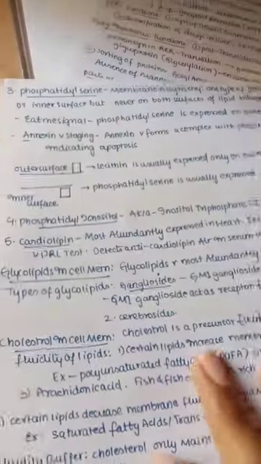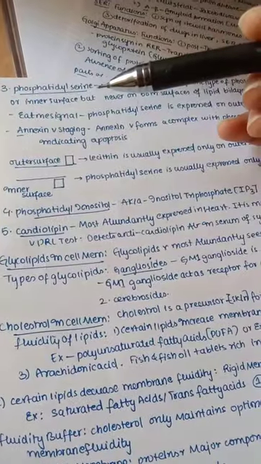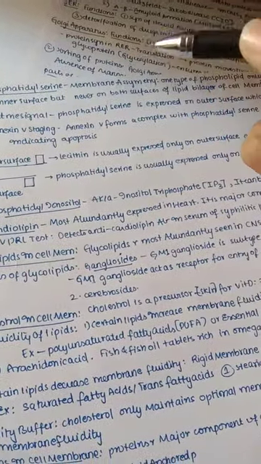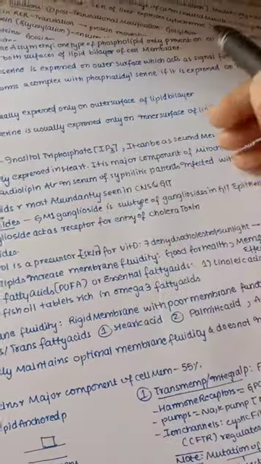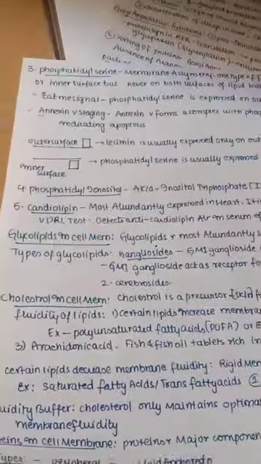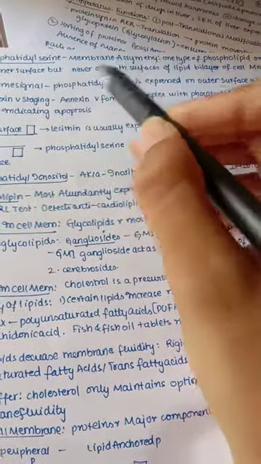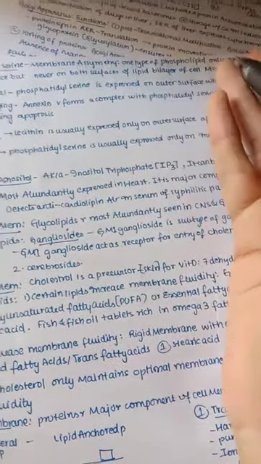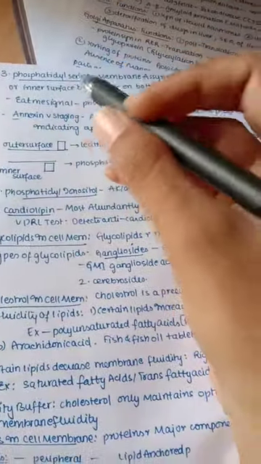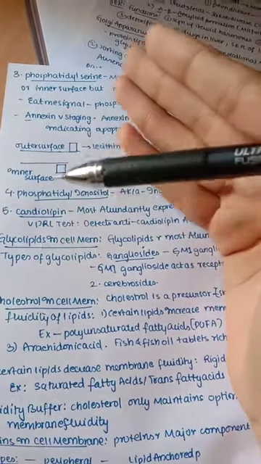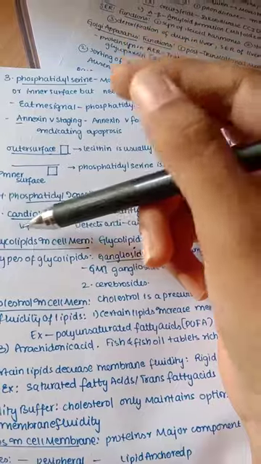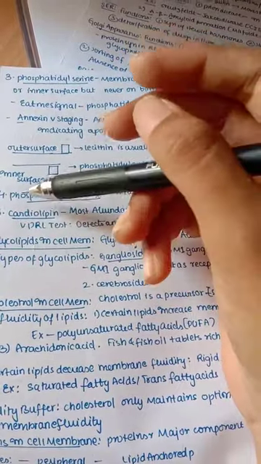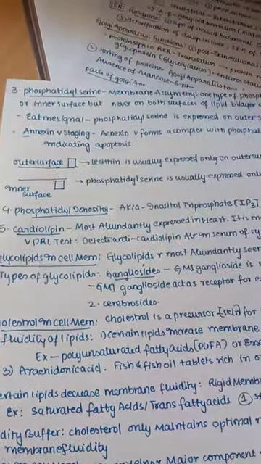And next we are going to see phosphatidylserine. This is also one of the phospholipids. It has membrane asymmetry. That is, one type of phospholipid is present only on either the outer or inner surface, but never on both surfaces of the lipid bilayer of the cell membrane. So you can understand, phosphatidylserine has an asymmetrical membrane, meaning one substance is present higher in the outer membrane or inner membrane. So they differ in proportions.